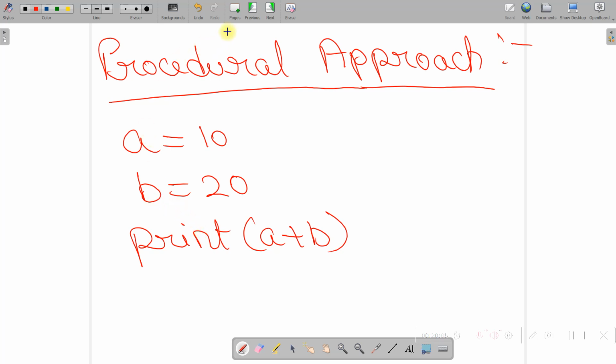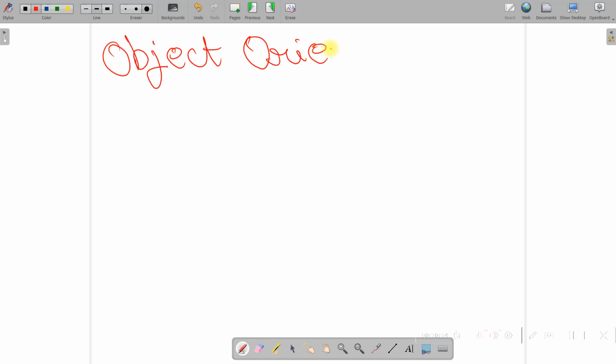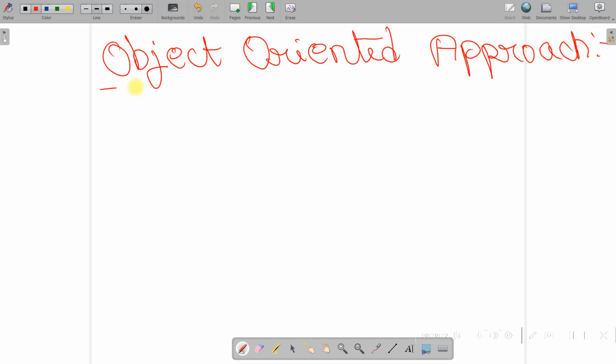So this is a procedural programming approach. Okay, we are just writing all the lines of the code in sequence. Now let's talk about the object-oriented programming approach. So in the object-oriented programming approach, we'll write the same addition program, but this time the approach of writing the code will be different.